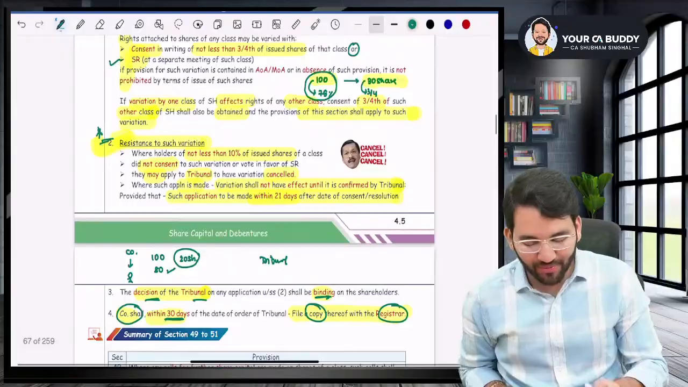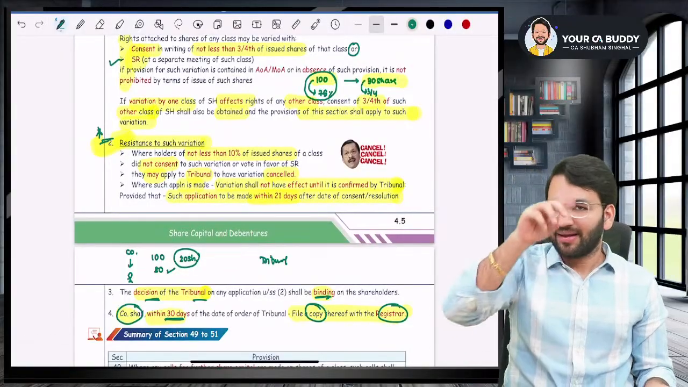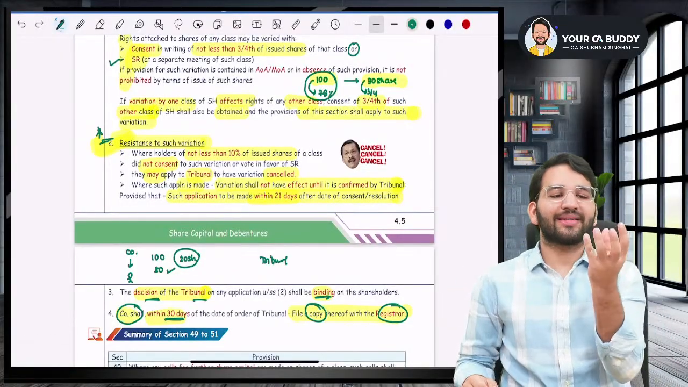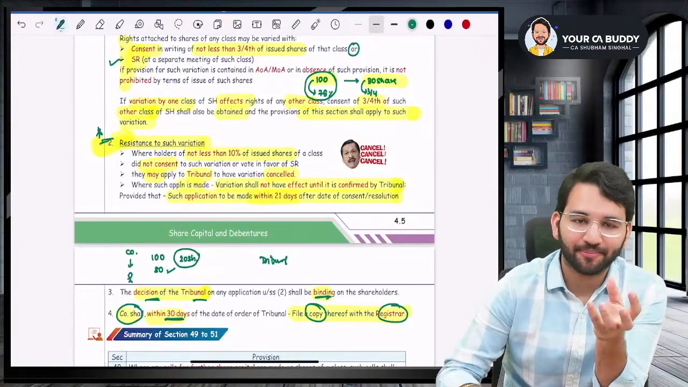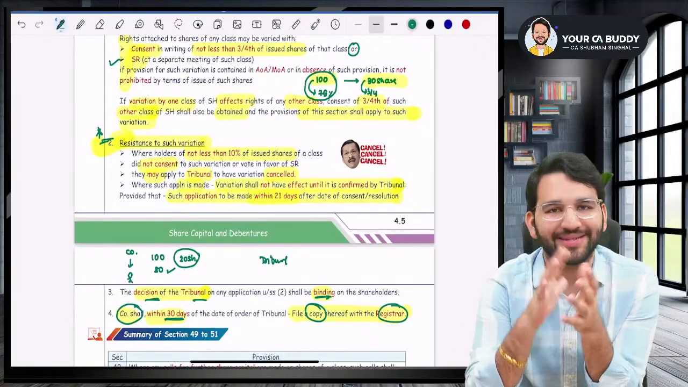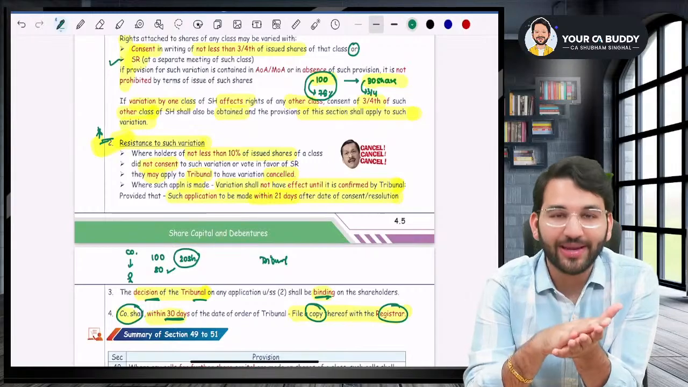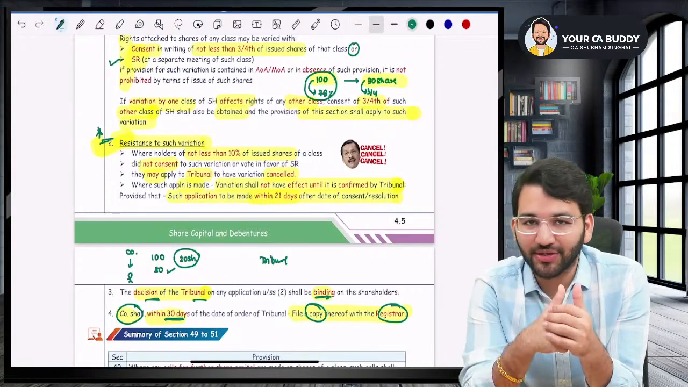Sir, this is your section number 47. Are you trying to understand? I'll keep it very simple for you. Section 48 talks about variation. How can you vary the rights of the shareholder?